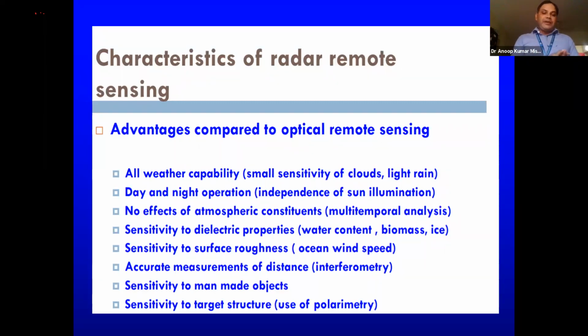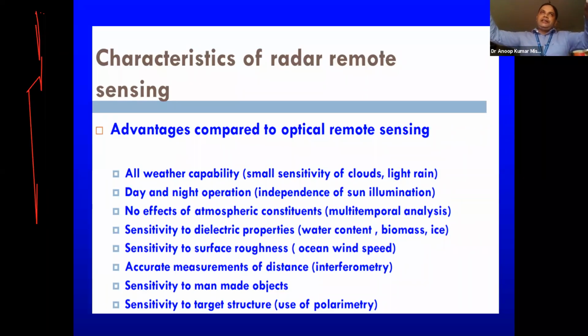Then accurate measurement of the distance. As I told you, it can accurately monitor the difference between our antenna, our radar, and that aircraft. Then sensitivity to man-made objects. Suppose you want to monitor a certain thing in the atmosphere, and in the vicinity there are some hills or trees, then the signal is going to be affected by them also.